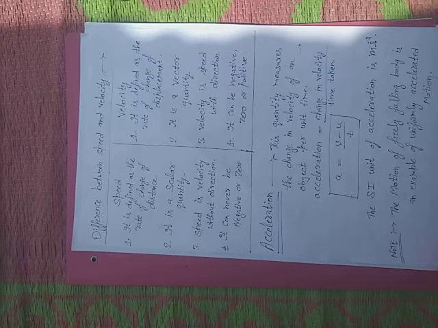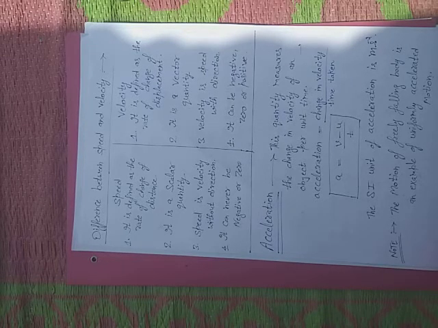Speed can never be negative, but velocity can be negative, zero or positive. In the case of uniform motion, the velocity may be zero. Acceleration: the change in velocity per unit time is represented by acceleration.